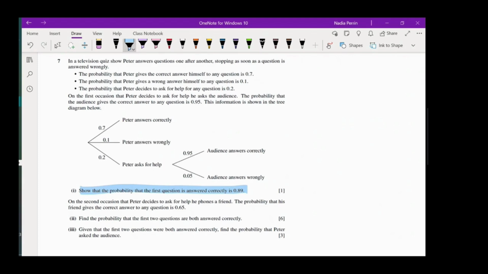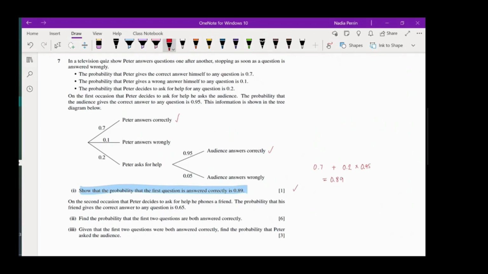So Peter will either answer it correctly, which happens 0.7 of the time, or, and when we say or in maths, we put plus, he could ask for help. And as a result of asking for help, he could get it right, which happens 95% of the time that he asks for help from the audience. If you put that in a calculator, you get 0.89, which gives you that first mark.